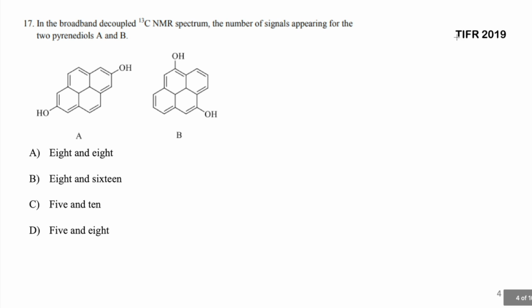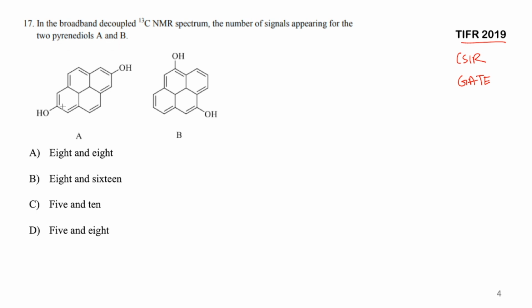All right, let's look at this question again. This was asked in TIFR 2019. This question is a very famous question. It has been asked in CSIR also. It has been asked in GATE also. So all in all, it is a very famous question asked in a lot of entrance exams, and you should be very good at solving these. It says carbon 13 NMR spectrums, they are asking, which are going to appear in the two pyranidiols.